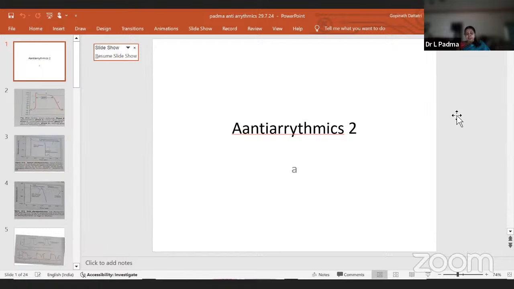Last one: which statement regarding dronedarone is correct? It is more effective than amiodarone. QT prolongation is not a risk. Dronedarone increases the risk of death in permanent atrial fibrillation and symptomatic heart failure. There is no need to monitor liver function with dronedarone. Which is the correct answer? C is the correct answer. Dronedarone increases the risk of death, and that's why it has not become popular like amiodarone.